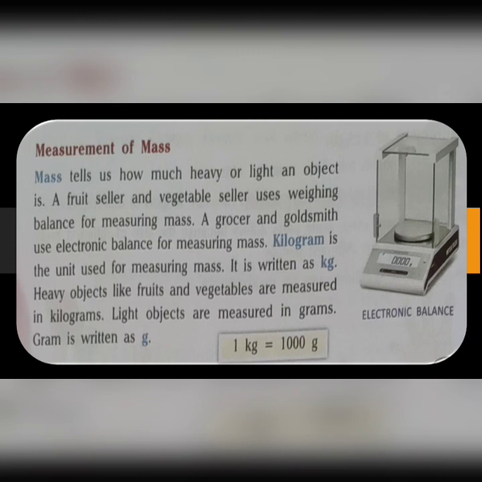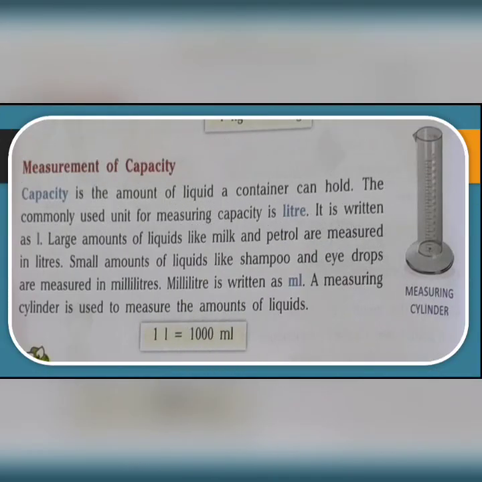So now you got to know, right? What is mass? Mass is the amount of how heavy or light an object is. For heavy objects, kilogram is used, and for lighter objects, gram is used. And always remember, 1000 gram is equal to 1 kilogram. Yes, 100 centimeter equal to 1 meter, but 1000 gram is equal to 1 kilogram.